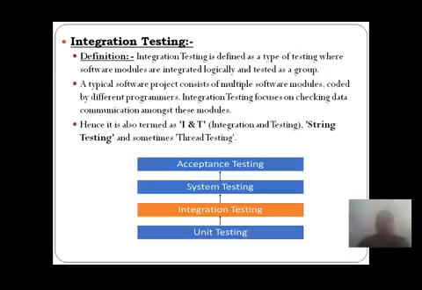So the integration testing focuses on checking the data communication amongst all the modules within the software, which means how the data is going to flow from one module to another module. Why? Because all these modules are dependent on each other. See, a customer is related with an organization. Why? Because the customer is going to purchase a product from an organization, so they are related with each other. So when a customer is purchasing something from an organization, we need the details of the customer.